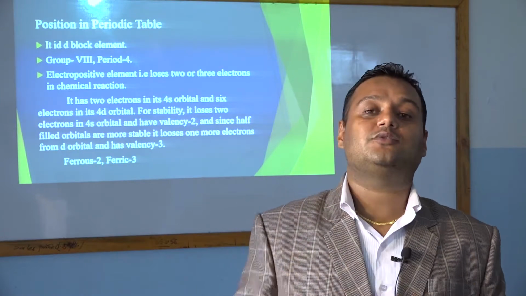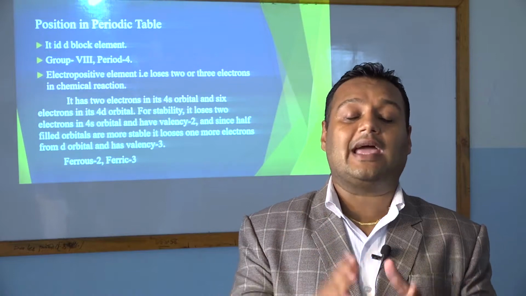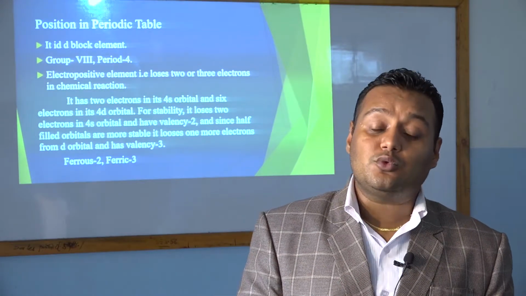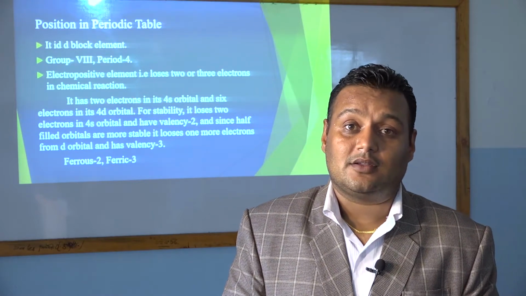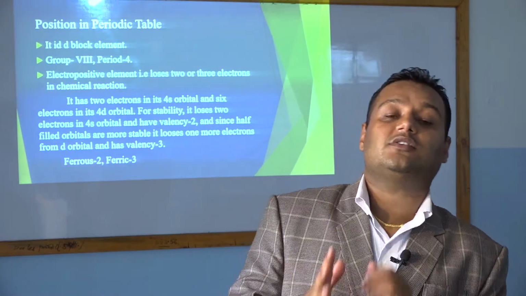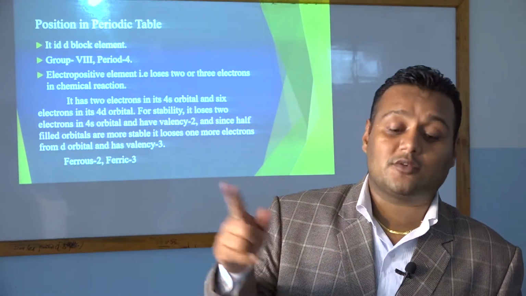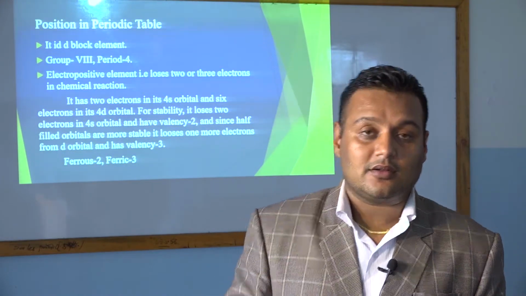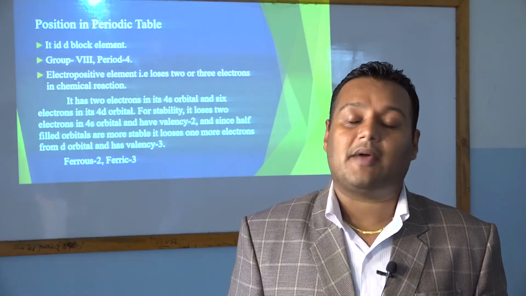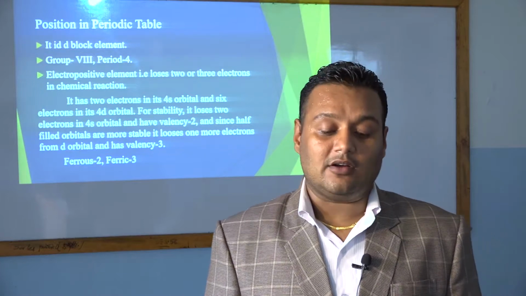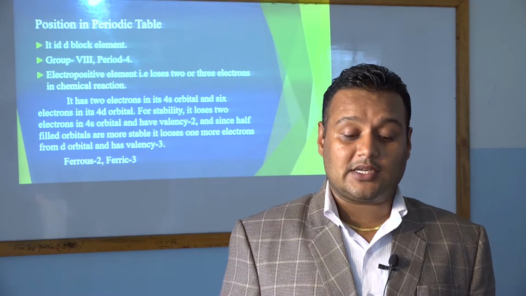Simply it loses 2 electrons to be stable, and if it becomes stable in that chemical reaction, then it will have valency number 2, and that is also called ferrous. And in case it doesn't stabilize even after losing the 2 electrons, it loses 1 more electron from the d orbital. Okay, and it becomes stable, and in that condition it will have a valency number 3, and it is called ferric. So if it loses 2, it is called ferrous form, and if it loses 3, it is ferric.